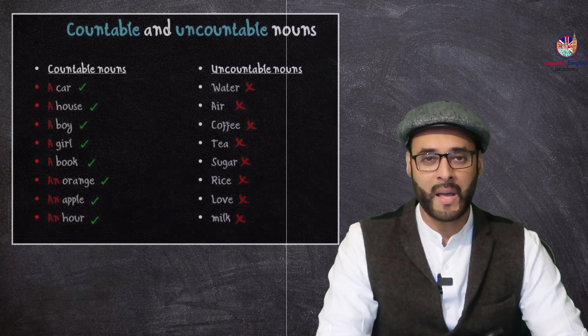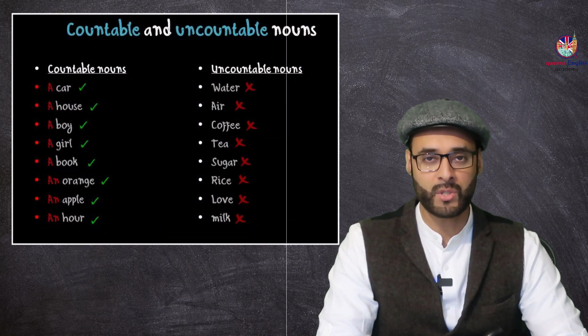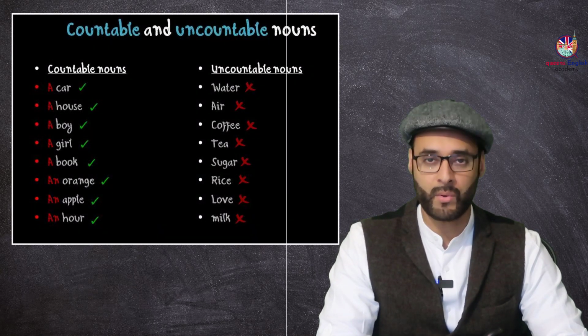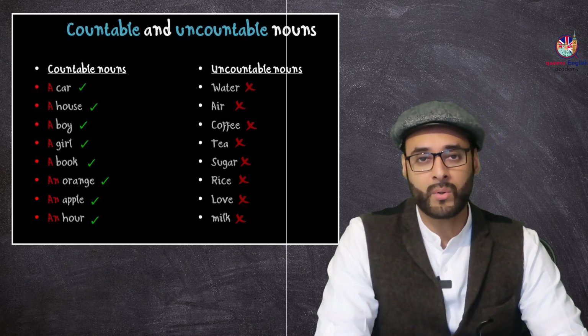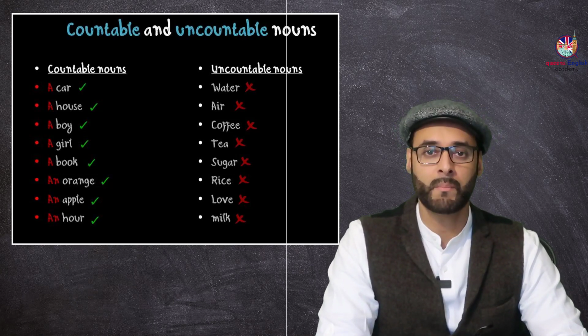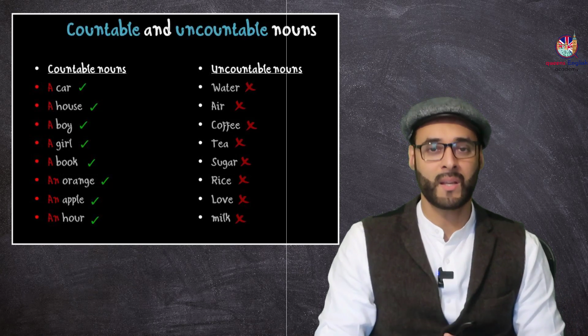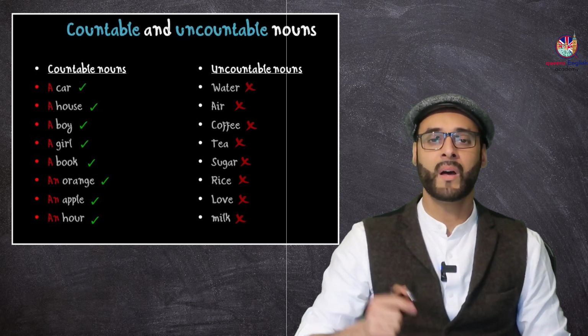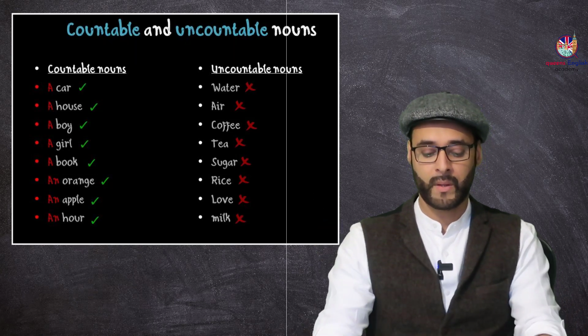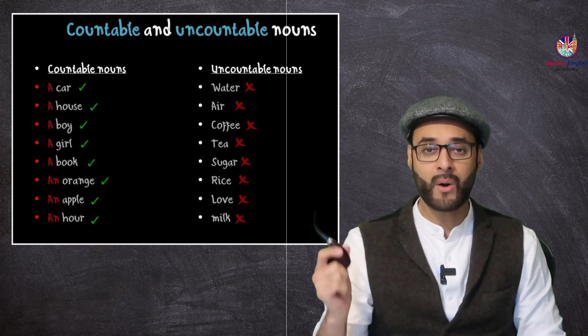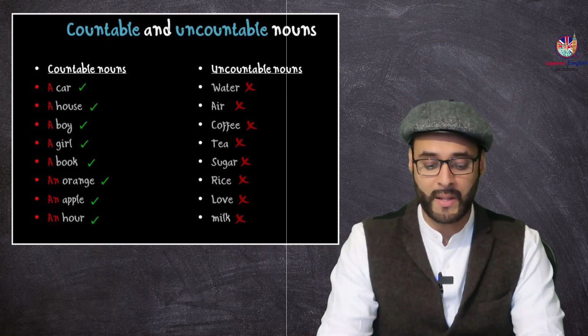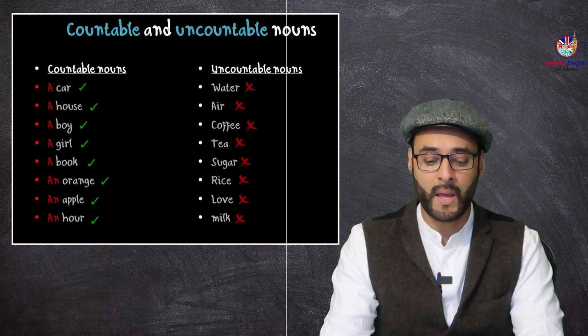Also, we use an and a with countable nouns, not uncountable. Now I'll do another lesson on countable and uncountable, but for this lesson, let's just take a look. So we have a car, we have a house, a boy, that's correct, a girl, a book, an orange, an apple, an hour.